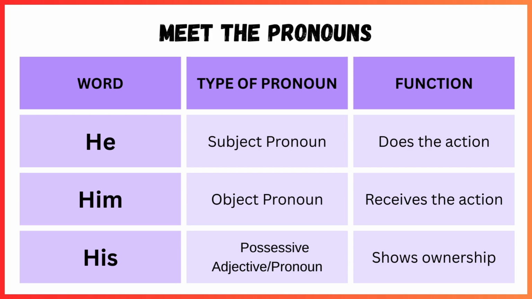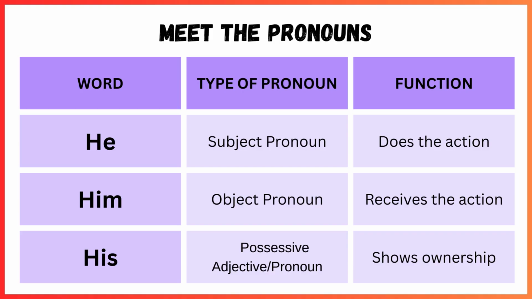Number two, him. Him is the object. It comes after the verb and it's the one receiving the action. For example, she hugged him. He is receiving the hug. I saw him at the market. She called him.